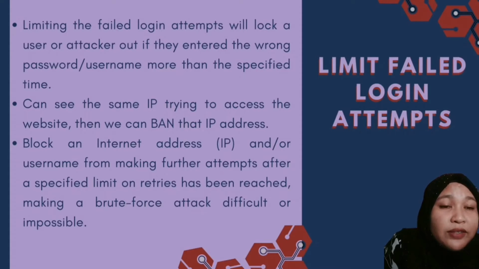This will prevent the attacker or unauthorized access to the website. This is a very effective way to prevent unwanted things from happening, and we highly recommend this.